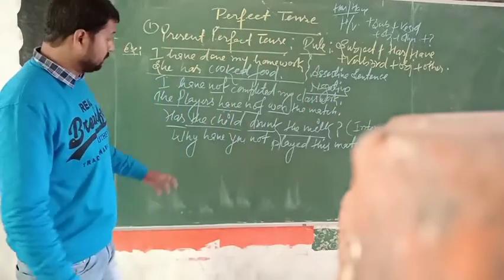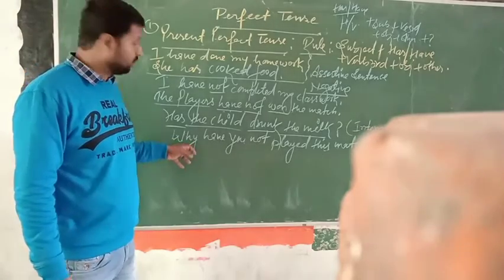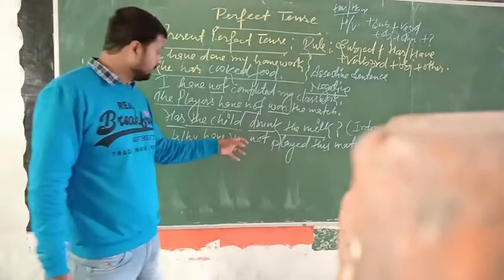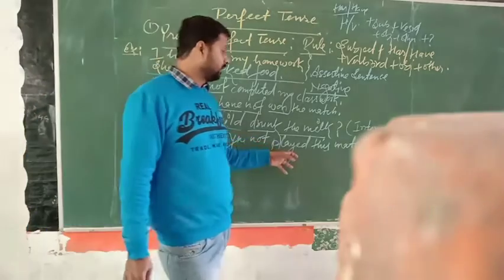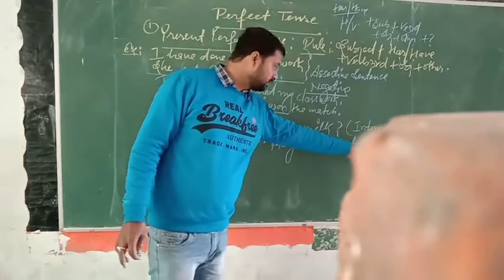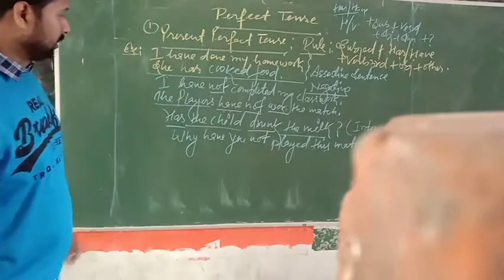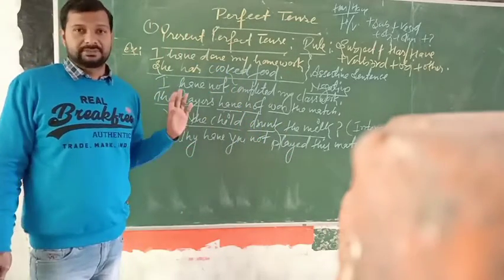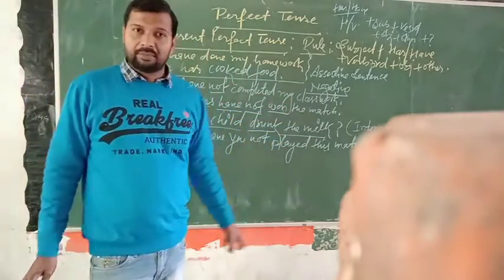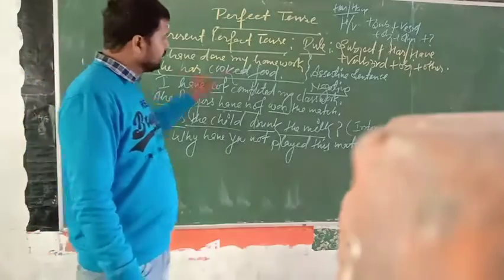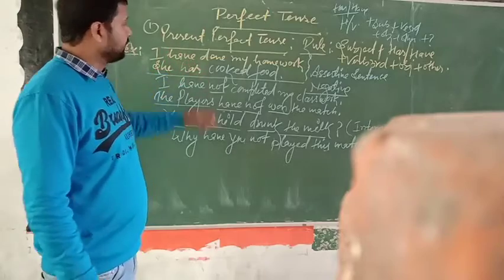You see here, at first the WH word, the interrogative word, and just after the helping verb, then subject, then the negative word not, then verb third, and after that other, and in the last of the sentence you have to put the question mark. This is the sentence for an interrogative negative sentence. Students, these are the structures for present perfect tense. You have to read such types of sentences for the present perfect tense.